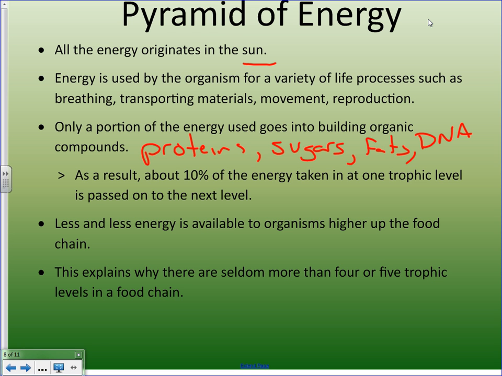So as a result of this energy being used, only 10% of it is moved from one trophic level to the next. So in other words, as we move up the trophic level, there's less and less energy available. Now this will explain to us why we will only see typically 4 or 5 trophic levels. And depending on where we go, we may see some more or we may see less. So in the Arctic, where solar energy is very minimal, we're going to see less trophic levels. In the rainforest, where there's a lot of energy and a lot of productivity of plants, we'll see more.